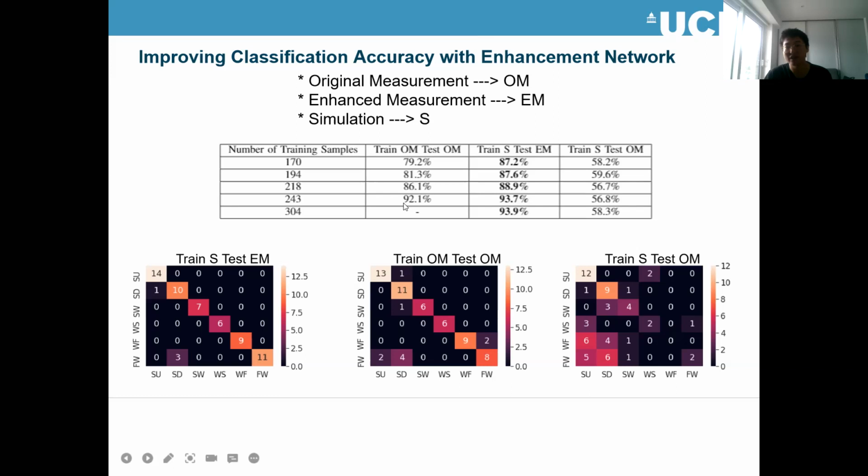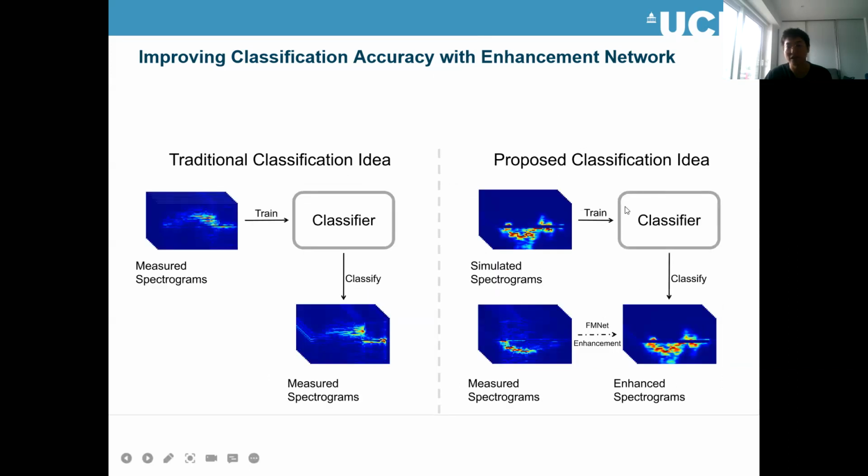The highest accuracy can only reach about 92%. But for the train-simulated case, we can keep increasing the number of training samples, and we can keep getting higher classification accuracies. So this is the advantage of our newly proposed classification idea.